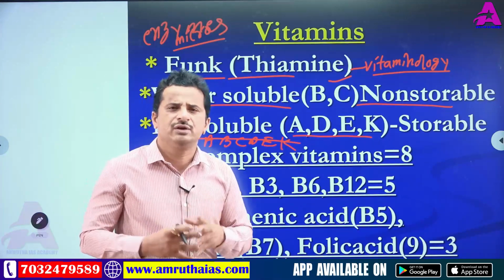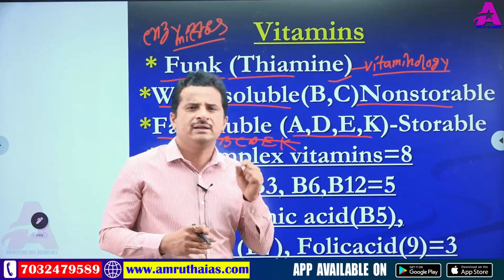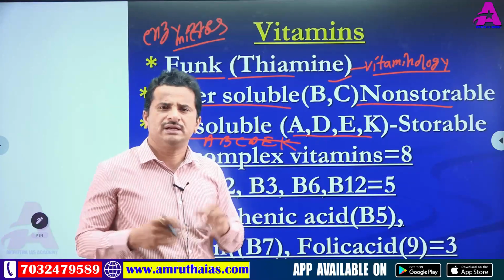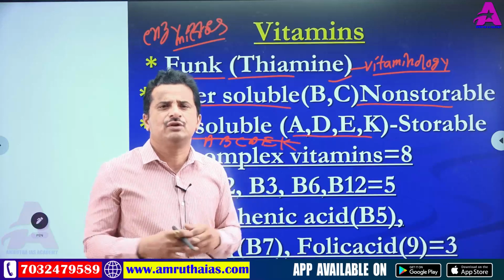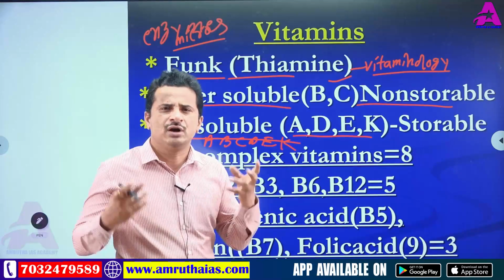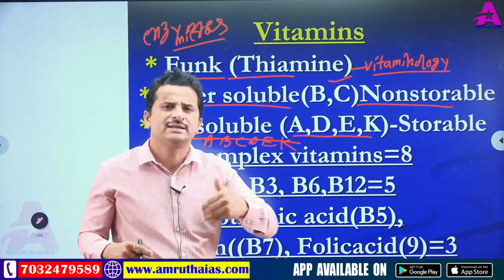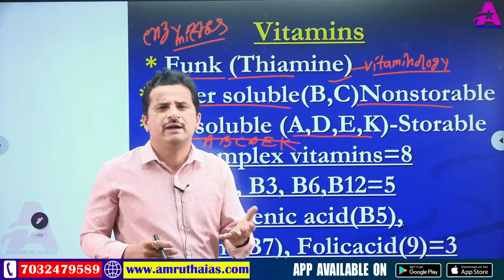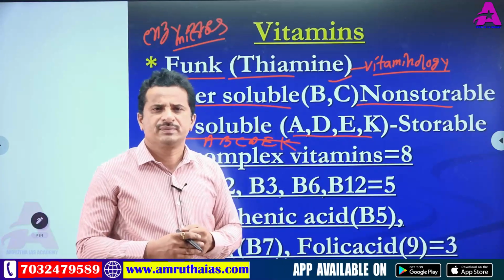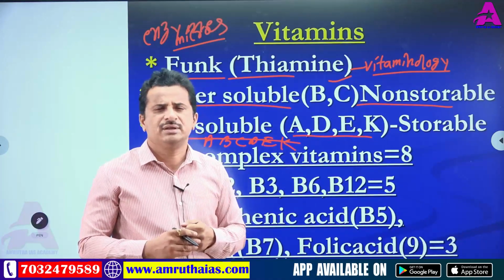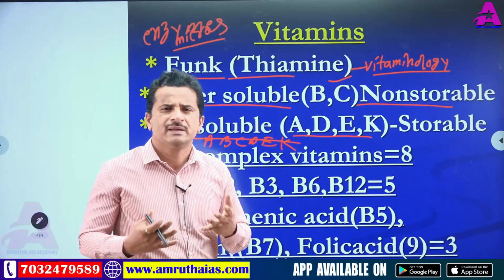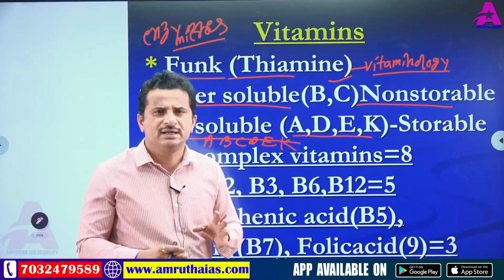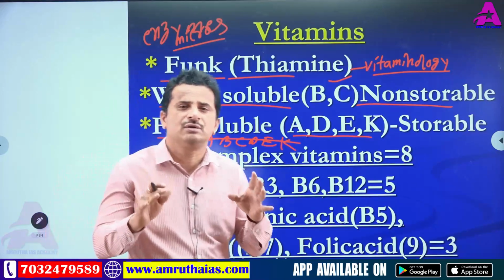For example, today you take 5 grams of vitamin C. That becomes excess to our body. That excess vitamin is not stored in our body, it is excreted outside. Or today you take 4 or 5 B complex vitamins, 500 mg each. They become excess, so these B complex vitamins are excreted outside. The reason is that B and C are non-storable vitamins.